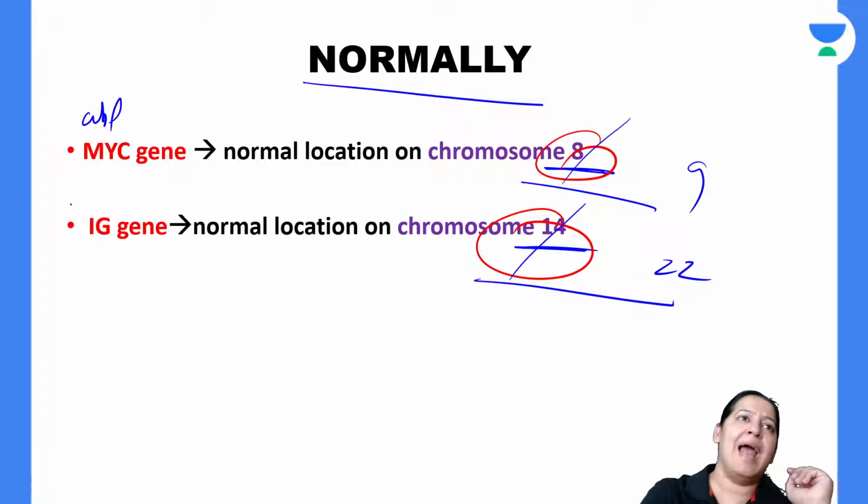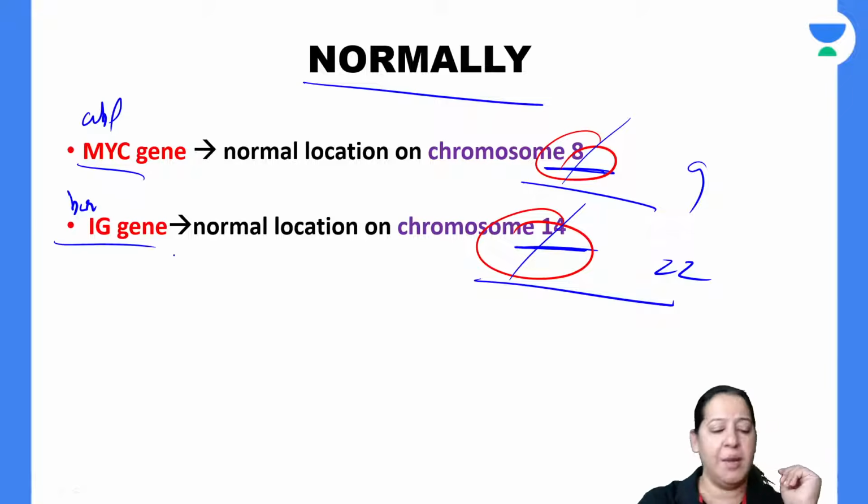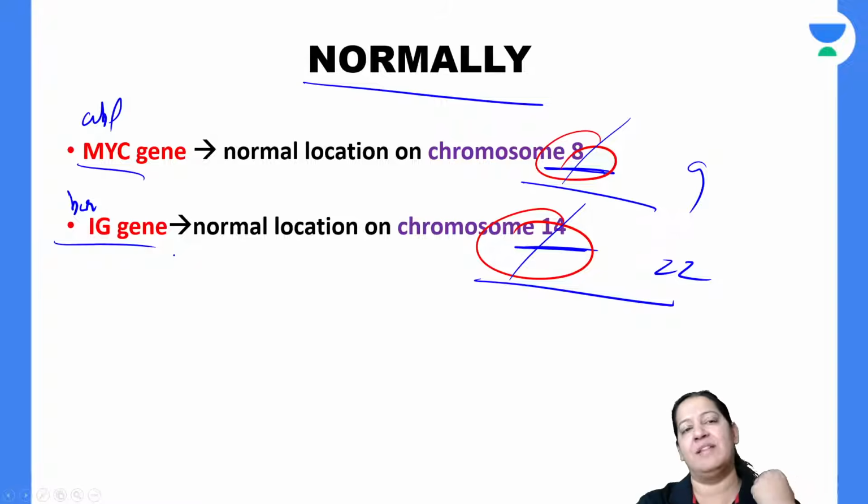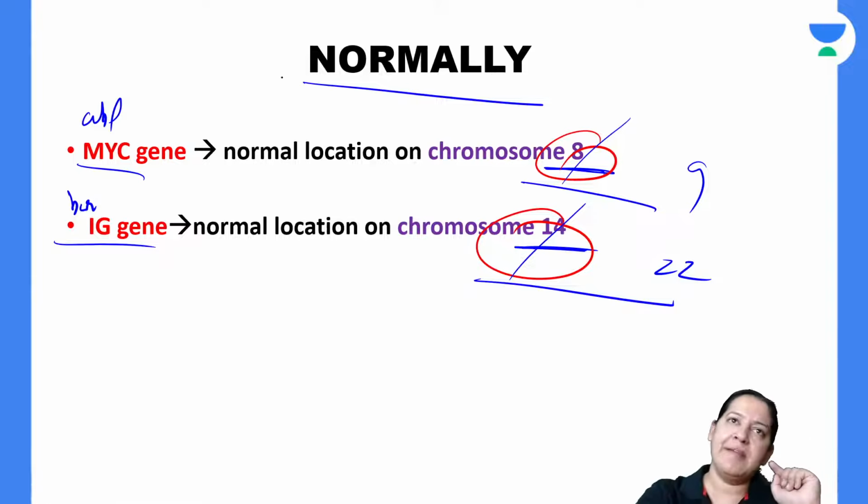Instead of ABL and BCR, we are having MYC and immunoglobulin. Give me a thumbs up. I cannot simplify it more than this. So normally, let me teach you normally.